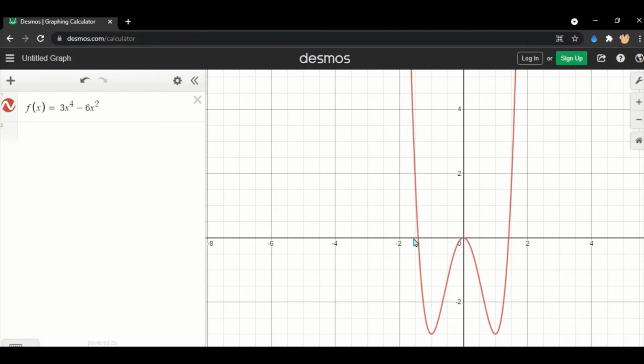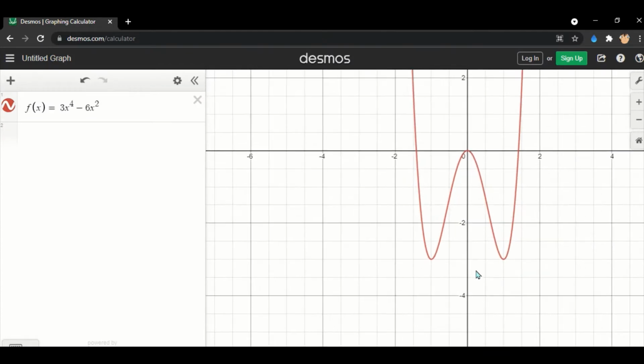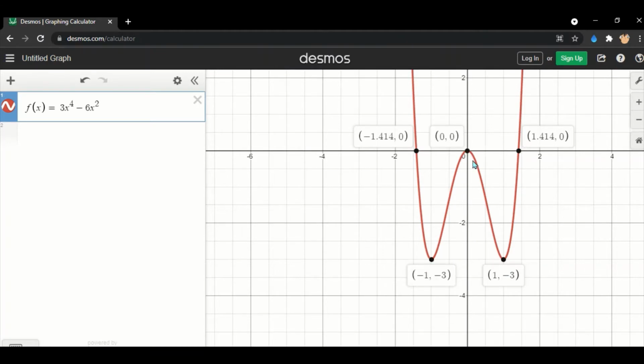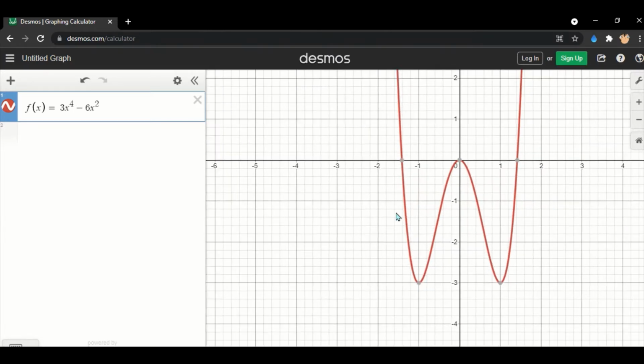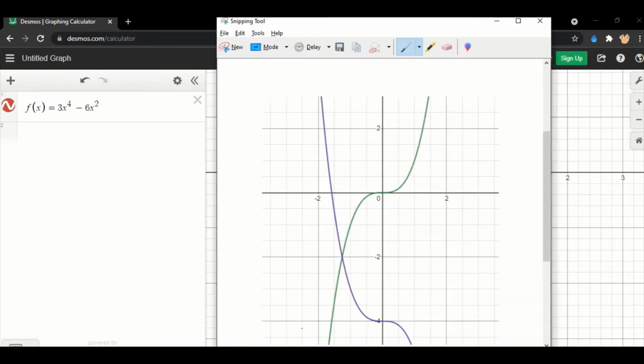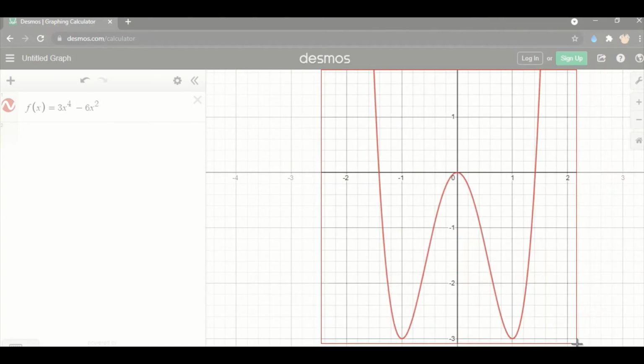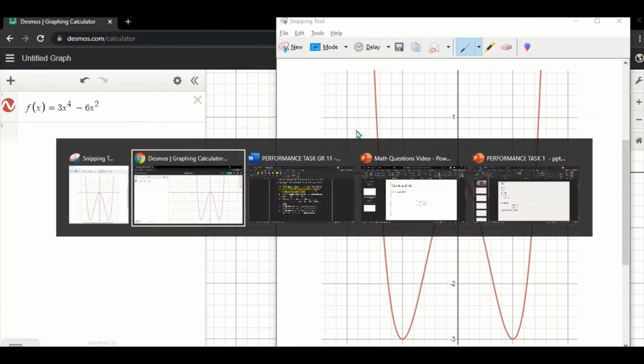So as you can see, our function intersects the x-axis at some points and intersects the y-axis as well. There are some extremas. We have a minimum here at 1 and minus 1, and we have a y-intercept here. So great. Now that we've graphed our function, let's take a screenshot of it and add it to our presentation.